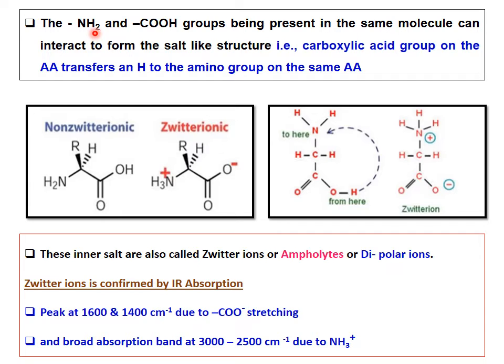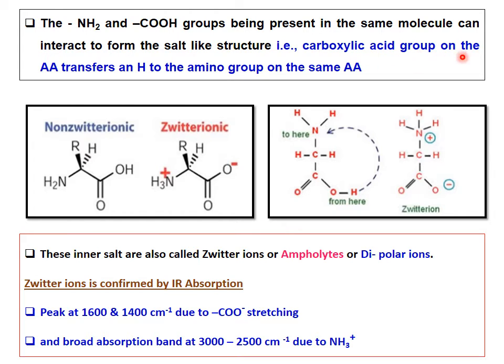In an amino acid there are two groups attached: an NH2 group and a COOH group. Both are present in the same molecule and can interact to form a salt-like structure. So how does it form a salt-like structure? That is the carboxylic acid group.